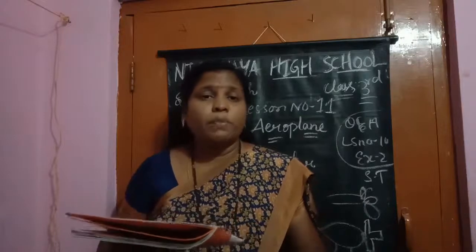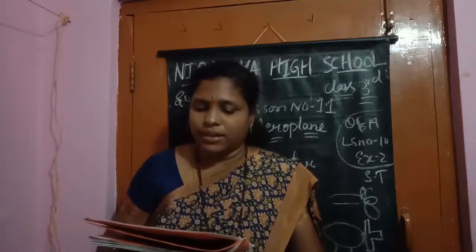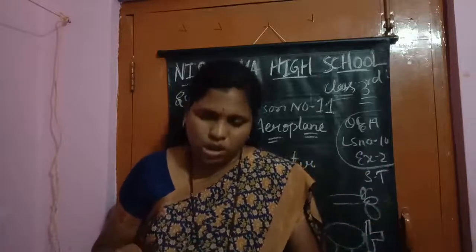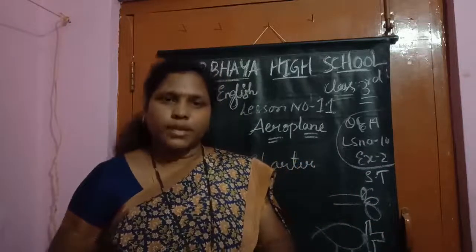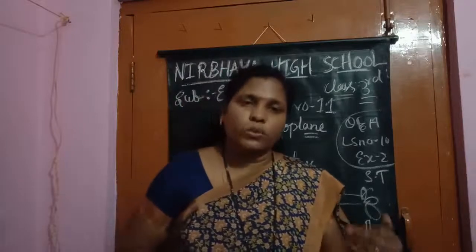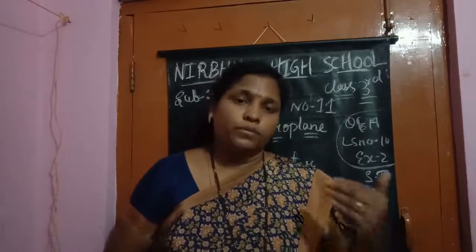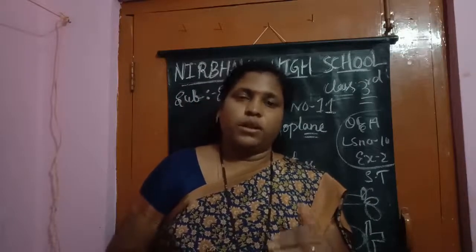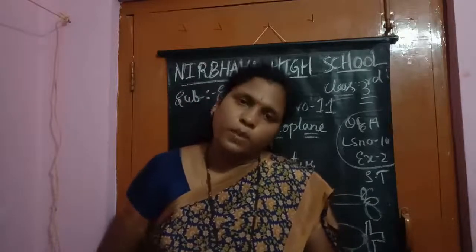What is far below the poet? Yes, earth. What is above the poet? Bright clouds. Okay, children. Now, what you will do means read the poem and write the new words, meanings in your classwork. LED question answers in your textbook. Understood, children? Sorry, LED questions in your homework book.